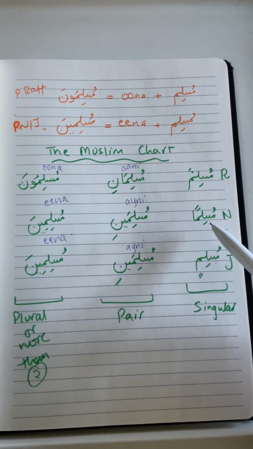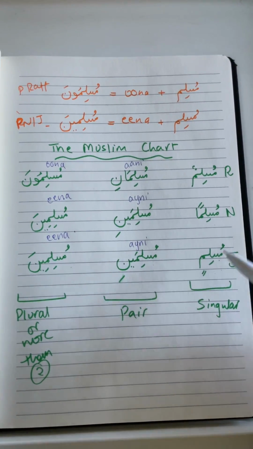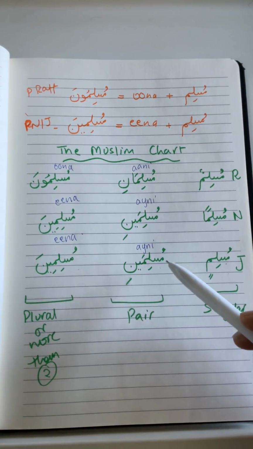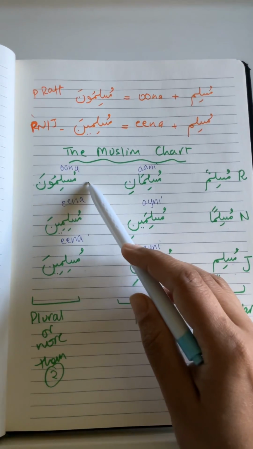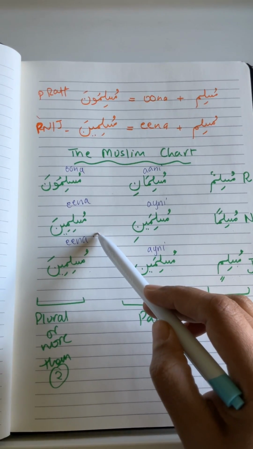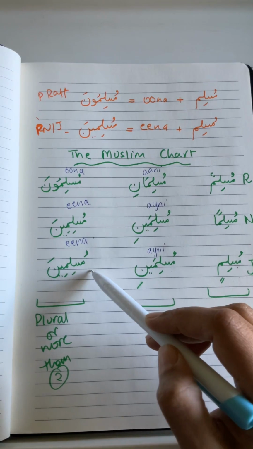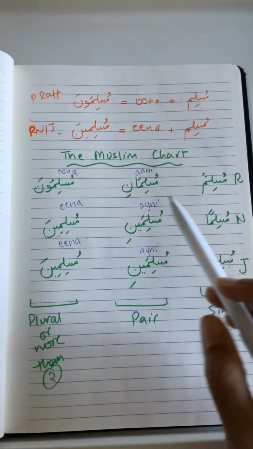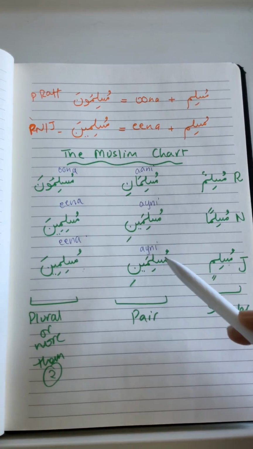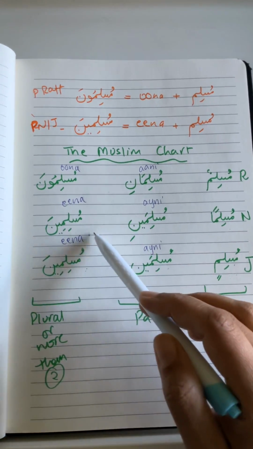Muslimun, one rafa; musliman, one nasab; muslimin, one jar. Muslimani, two rafa; muslimaini, two nasab; muslimaini, two jar. Muslimuna, plural more than two rafa; muslimina, plural more than two nasab; muslimina, plural more than two jar.